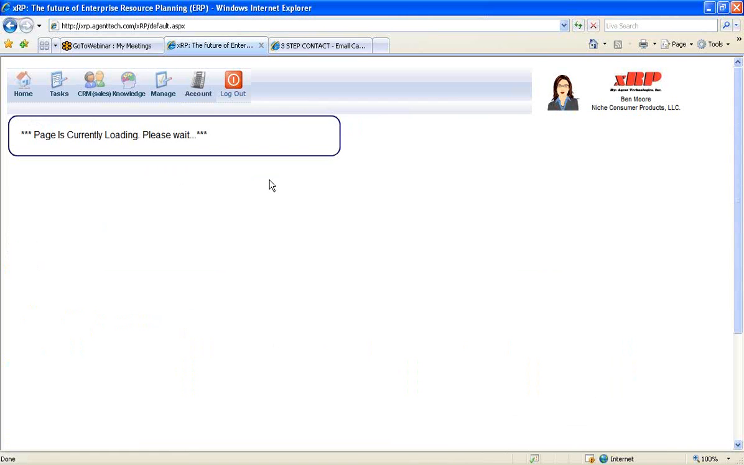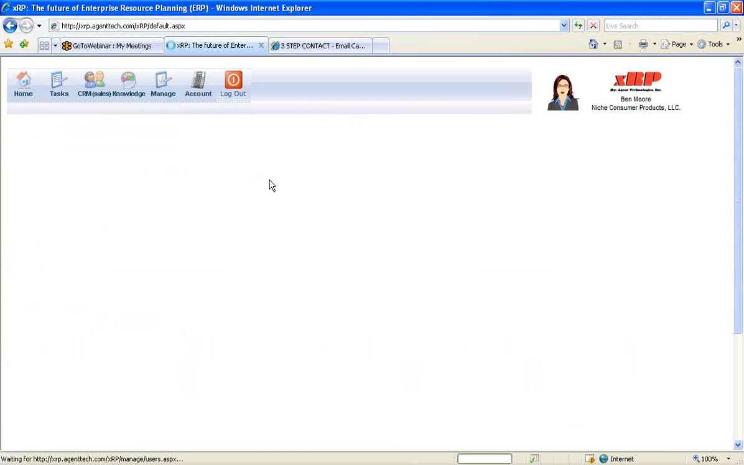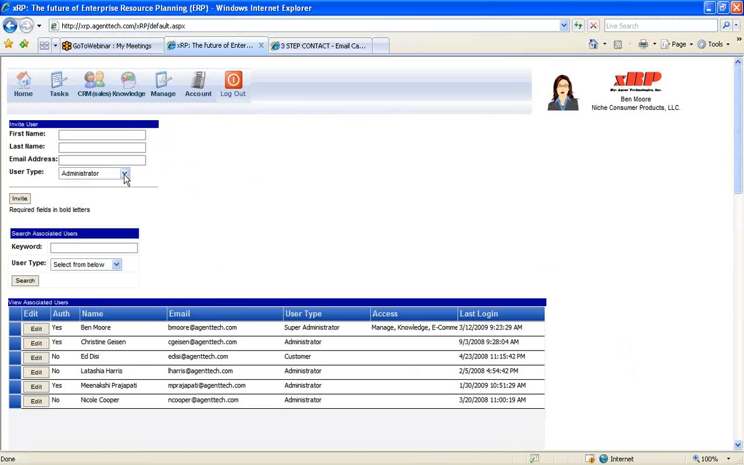Also, it allows you to manage your different users in xRP. So you can add any number of users to xRP. Now what we've done with xRP is we've created 4 different user classes. So in order to add a user, all you have to do is type in a first name, a last name, an email address, and select their user type.